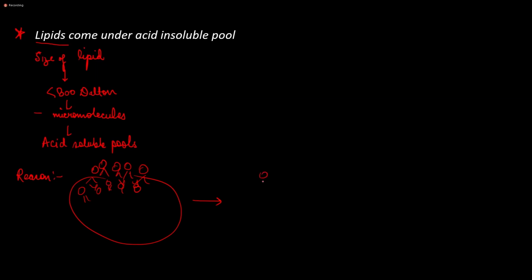They do not form a discrete or isolated unit like this. What they form is something like this. They will aggregate and form a structure something like this. So this is called an aggregate.